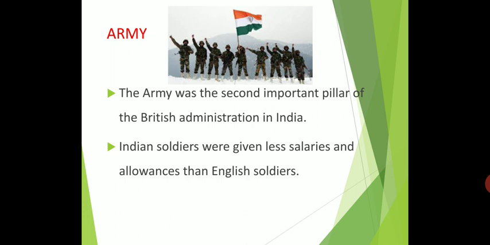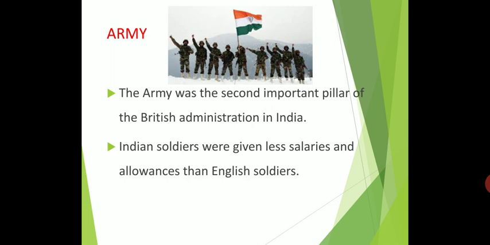But after 100 years, in 1857, the strength of the army in India was 3,11,400. Out of them, 2,65,900 were Indians. Its officers were British. Who is the head of this army? British.